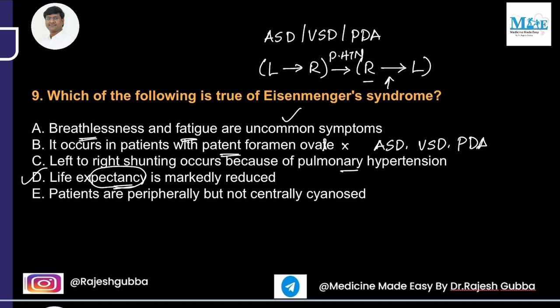Okay, and left to right shunting occurs because of pulmonary hypertension is a wrong statement. So pulmonary hypertension will cause right to left shunting but not left to right shunting. And patients are peripherally cyanosed is a wrong statement. These patients have central cyanosis in case of the Eisenmenger syndrome. So the answer in this question is D, where the life expectancy is markedly reduced in these patients. Next question.